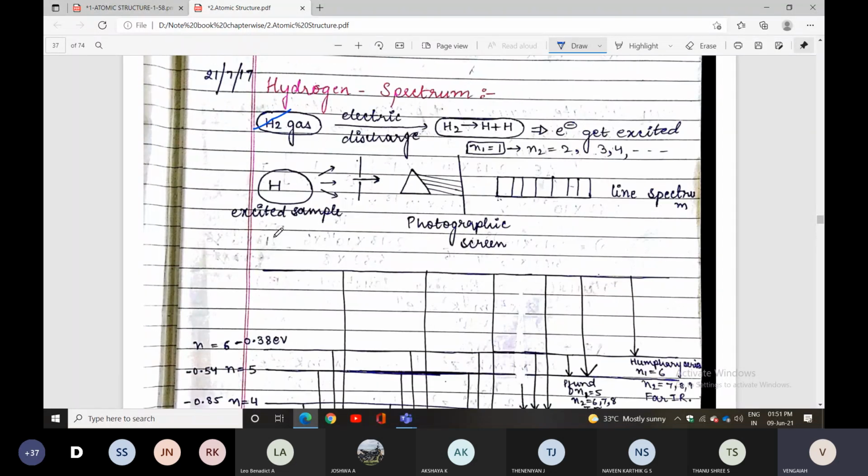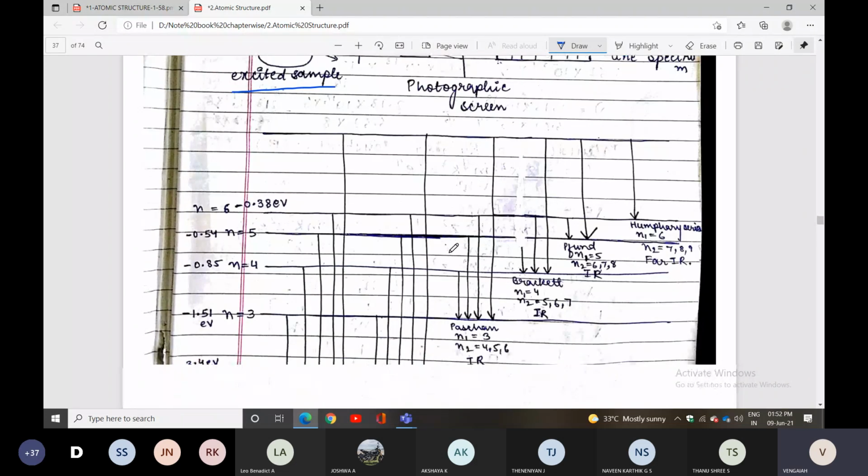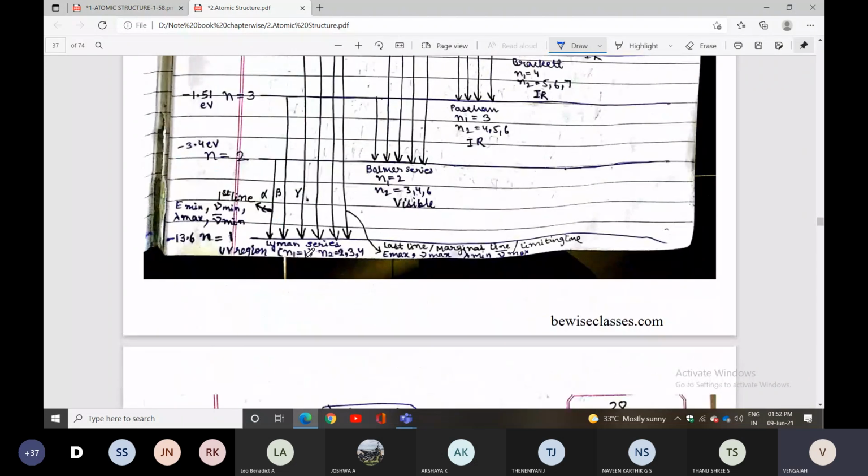So this is the excited hydrogen sample. Pass the light through a prism onto a photographic screen. Now you get spectrum lines. So how are the lines classified? With respect to Lyman, Balmer, Paschen, Brackett, each is one series.